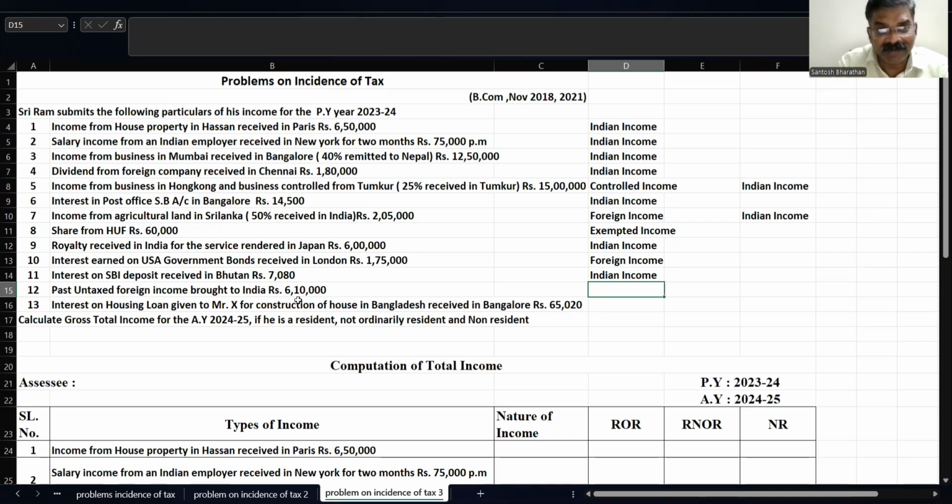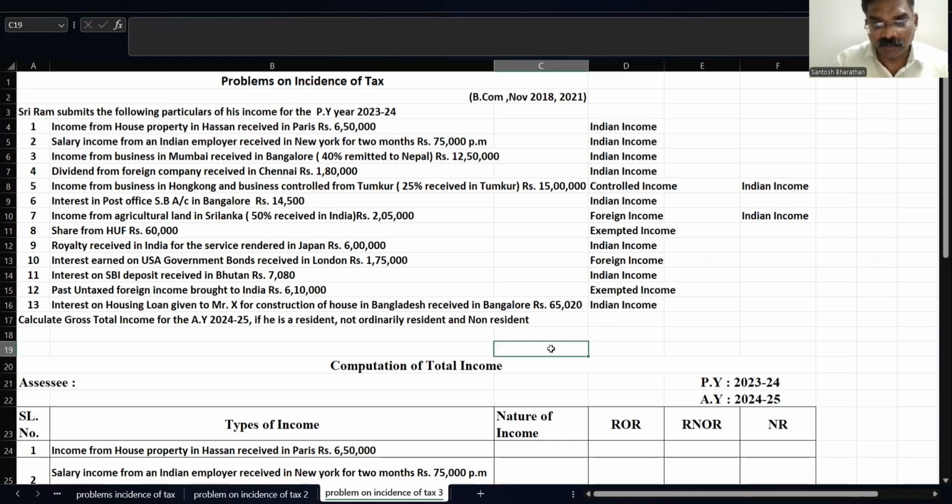Next one, past untaxed foreign income brought to India during previous year. This is exempted income. Whatever foreign untaxed income is brought to India during the previous year is not taxable. Interest on housing loan given to Mr. X for construction of house in Bangladesh, received in Bangalore. Any amount which is received in Bangalore, we treat that as an Indian income. So it is taxable in all the three cases.